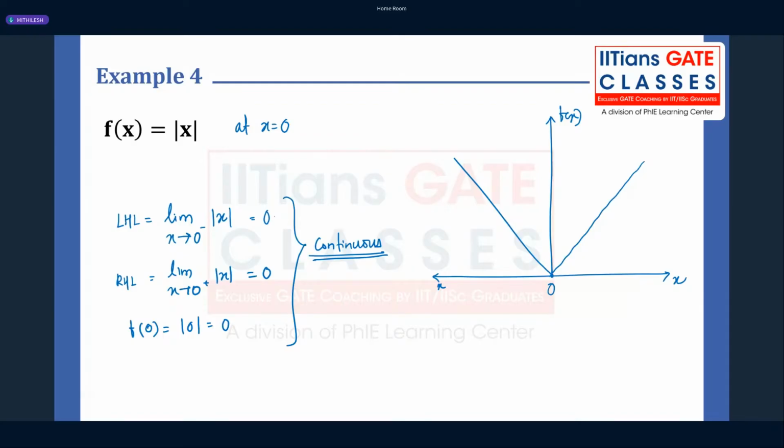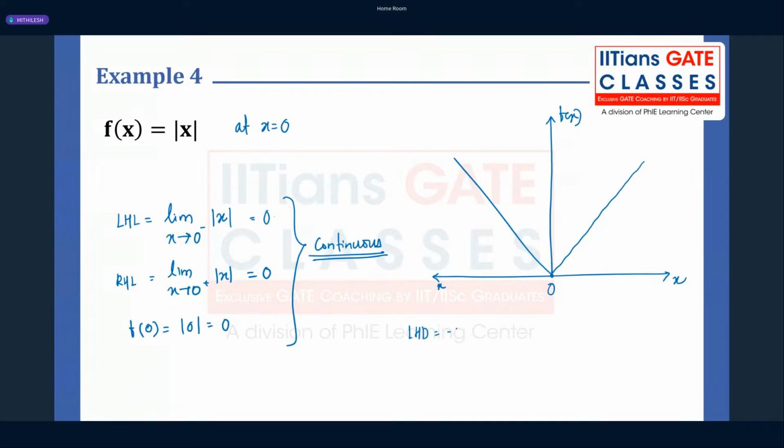You're right. There is a comment from Bala and Vignesh that the function is not differentiable, and it's right. Left hand derivative is not equal to right hand derivative. Correct. What is the value of left hand derivative? -1.